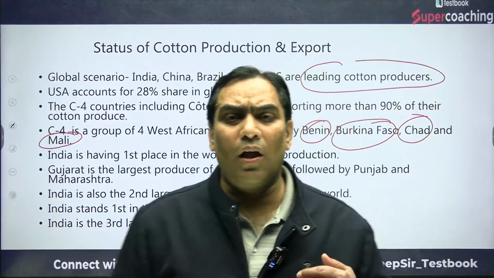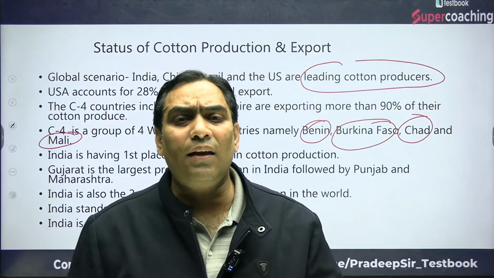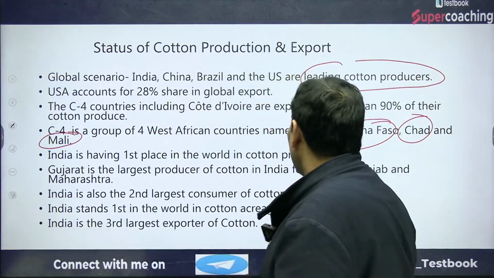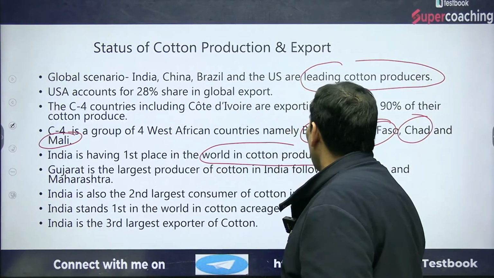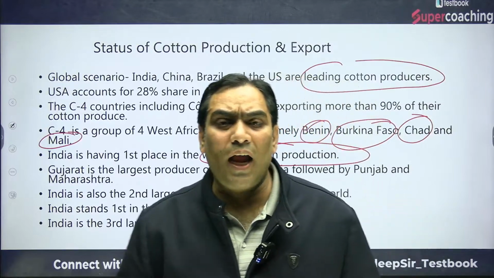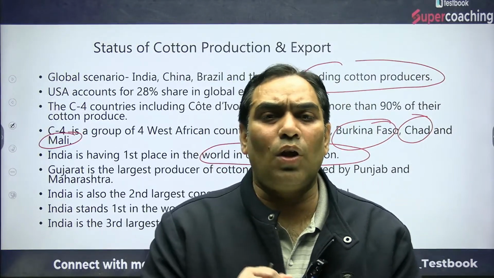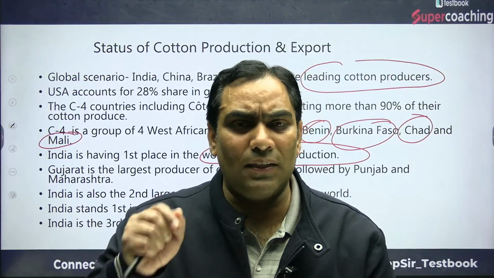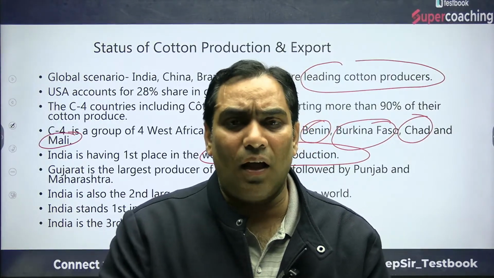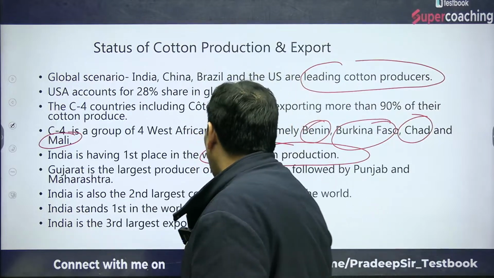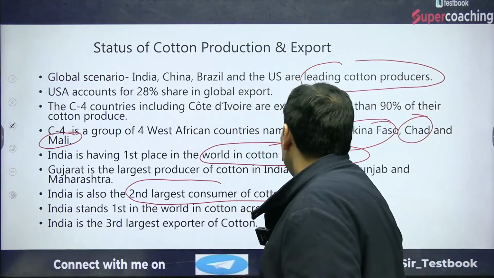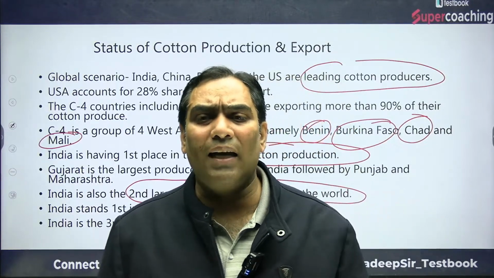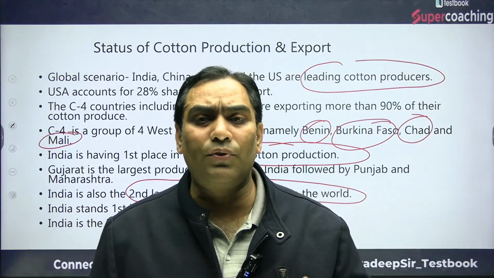When we talk about the Indian context, India is the largest producer of cotton in the world. The leading producer of cotton in India is Gujarat. After that it is Punjab, and after that Maharashtra. And India is the second largest consumer of cotton. So India is the largest producer and second largest consumer of cotton in the world.